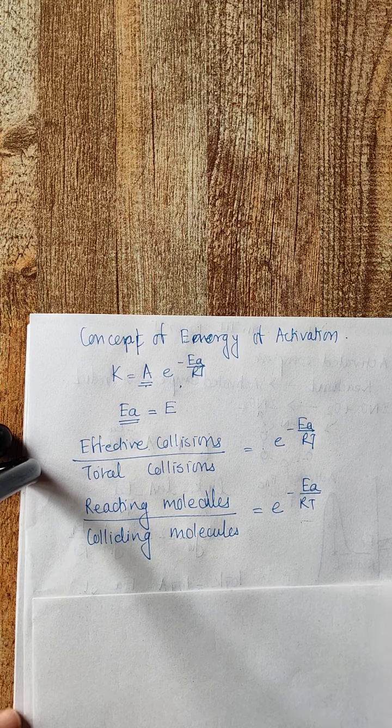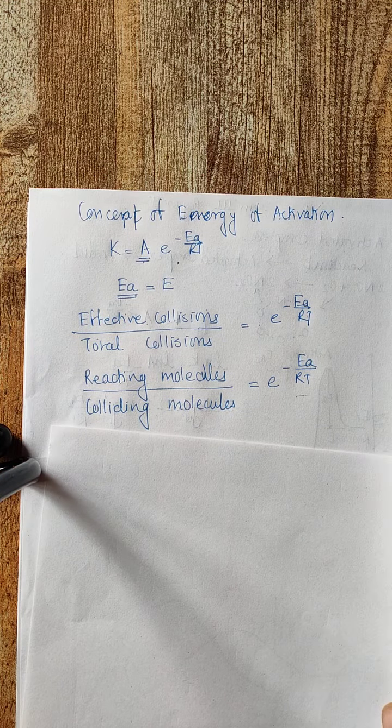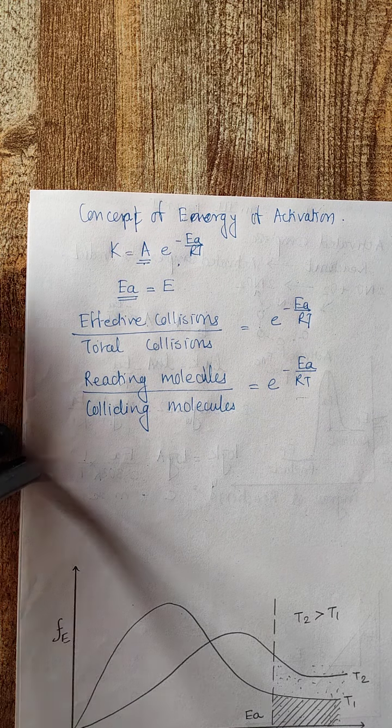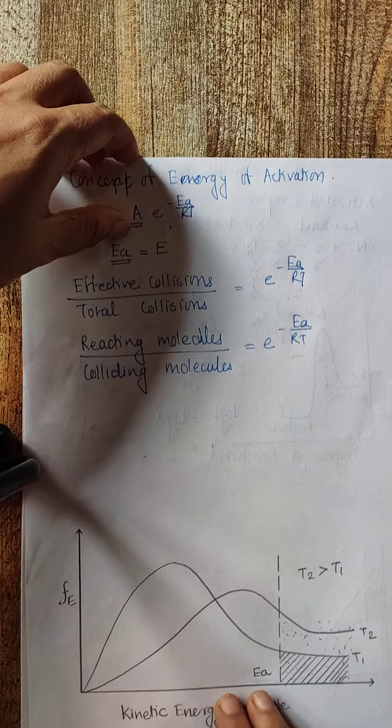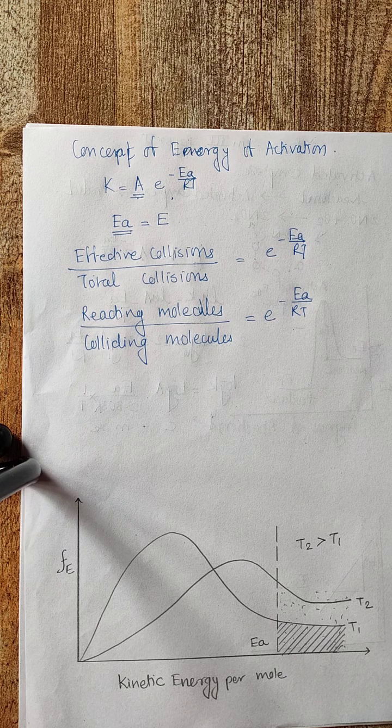Now we have to see how it is related to temperature. For that I'll show you a graphical presentation and we'll discuss the details. According to the Maxwell-Boltzmann distribution of velocity, the majority of molecules travel with the average velocity, which is constant at a given temperature.